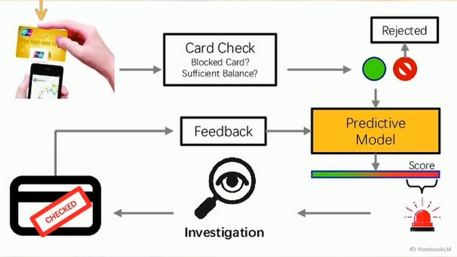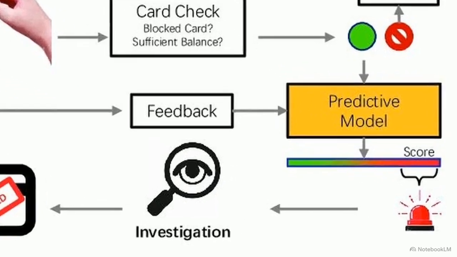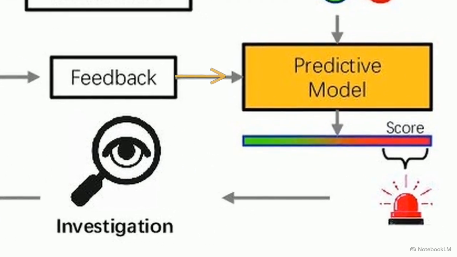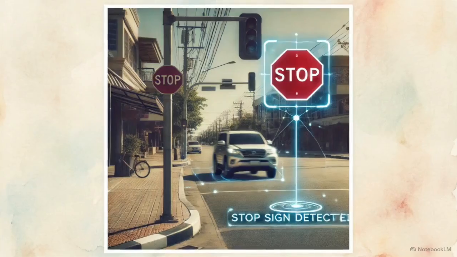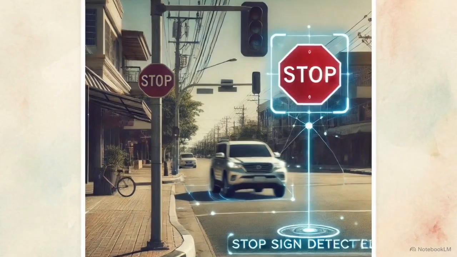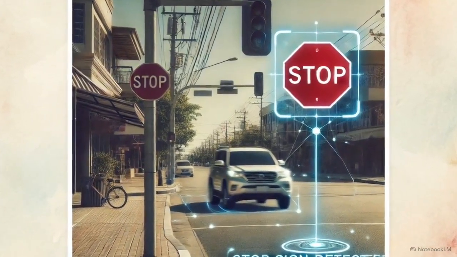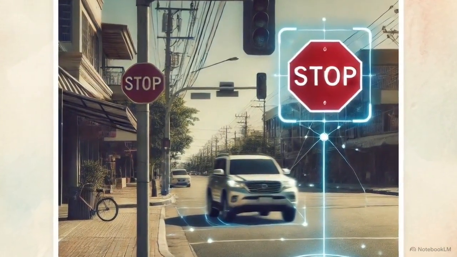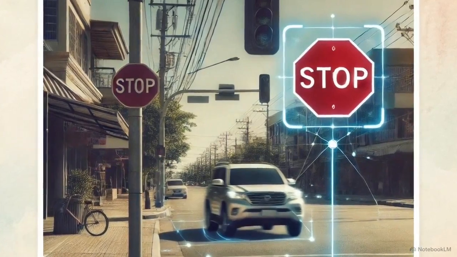This flowchart illustrates a transaction being scored for potential fraud. Using historical data to predict a risk score is a classic application of traditional machine learning. This image shows a targeted digital overlay locking onto a red stop sign. Processing a physical environment in real time requires the complex neural networks of deep learning.